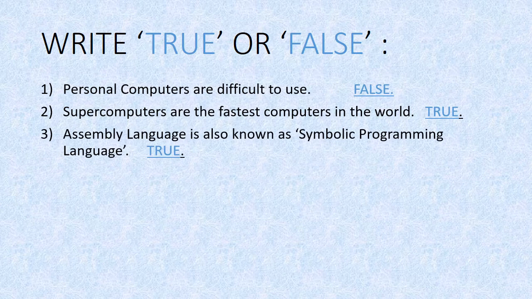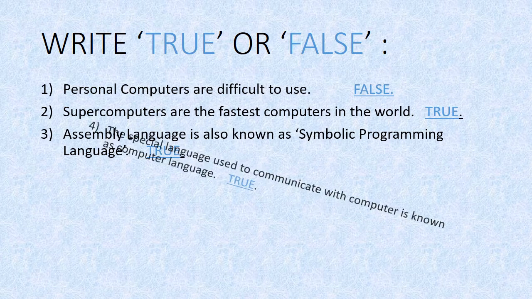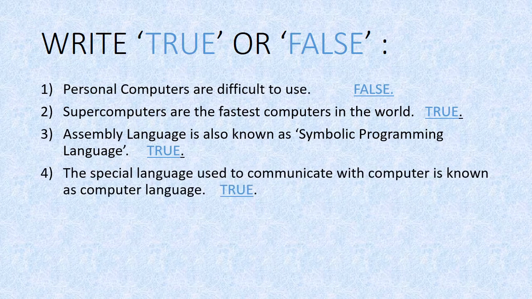Next, assembly language is also known as symbolic programming language. Just now I told you this is also known as symbolic programming language. So it is also true. Next statement. The special language used to communicate with computer is known as computer language.